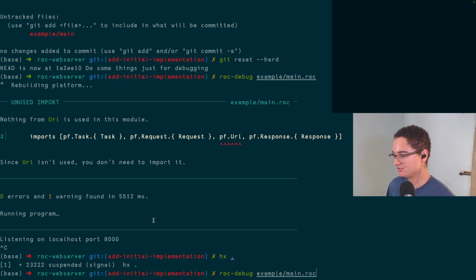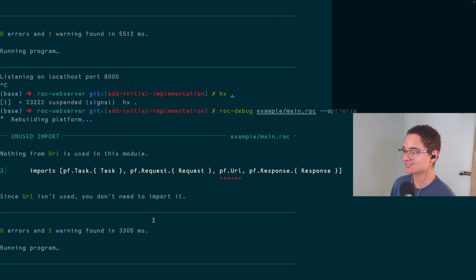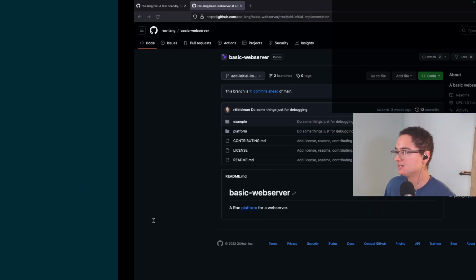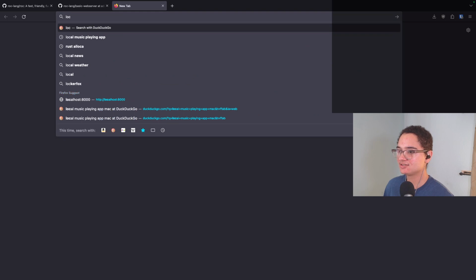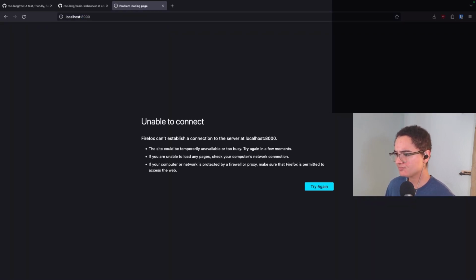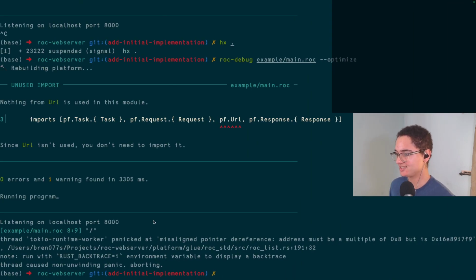If I try to run this example, and I think it only breaks in optimized mode just because of how the bug presents itself, we can see it's now listening on port 8000. I head over to my browser, I head to localhost 8000, and we get nothing. In fact, if you go back over to the server, we get a fun seg fault, misaligned pointer dereference.